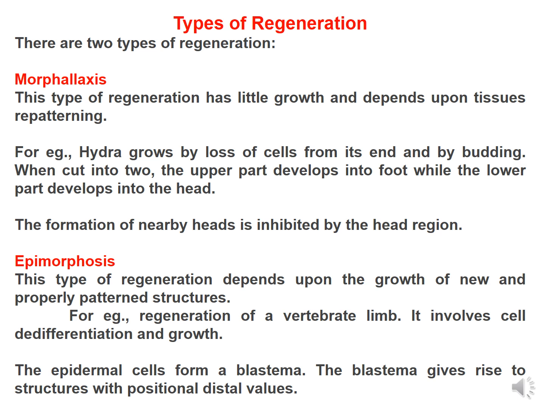For example, in low invertebrates, coelenterate hydra grows by loss of cells from its end and by budding. When cut into two, the upper part develops into foot while the lower part develops into the head. So in this type of formation, nearby head formation is inhibited by the head region.